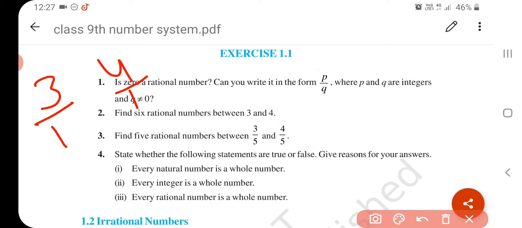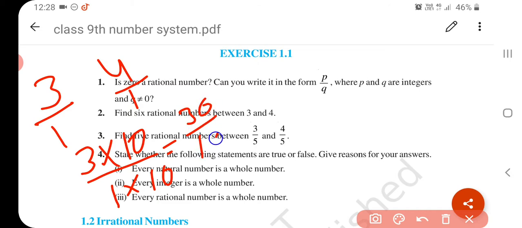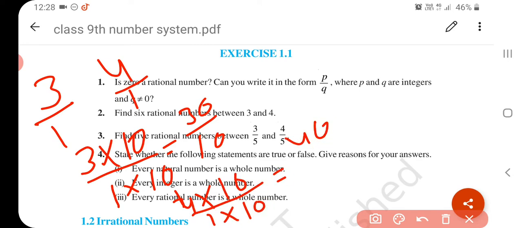But if you multiply it by 10 in numerator and denominator, it becomes 30 upon 10, and it is an equivalent rational number. Okay, so it becomes 40 upon 10.